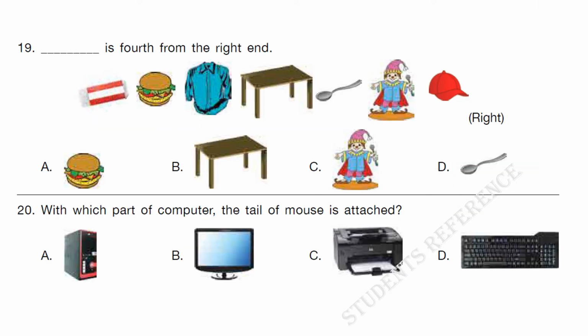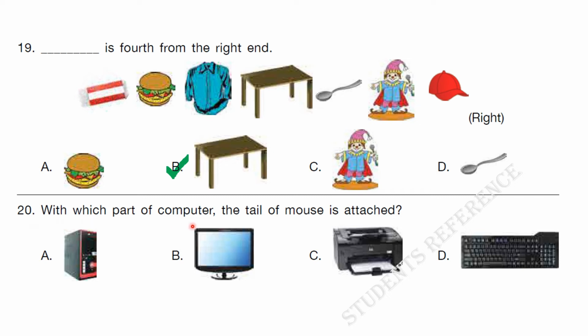19. Dash is the fourth from the right end. This is our right end. Fourth one: first, second, third, fourth. So, table is the fourth one. So, the answer is B, table. 20.